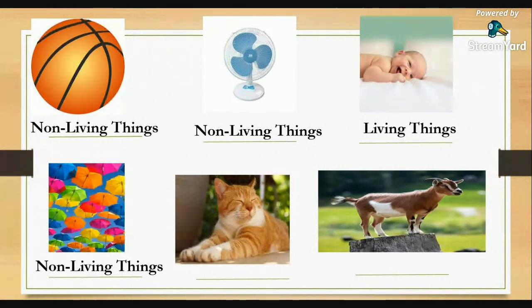How about does it reproduce? Okay, very good. How about does it need food, water, and air? Okay, so if we have all of those characteristics, what do we call those things? Hannah. Yes, very good, Hannah. We call those things living things. Okay, very good, Hannah.